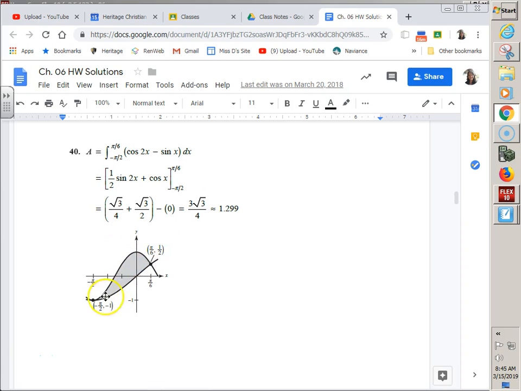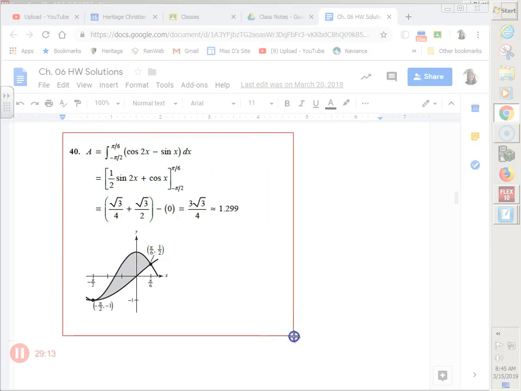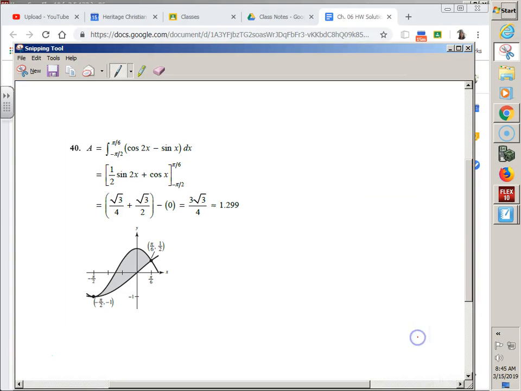If you got your picture, fine: there's the left, there's the right, there's no switching, there's no intersecting, so you could have just gone for it. The dilemma is what if you didn't get a picture and couldn't do that without a graphing calculator. Does that make sense? I like that you start at negative pi over 2 and go to pi over 6. That was given, but they didn't tell you whether or not there were any problems in between.